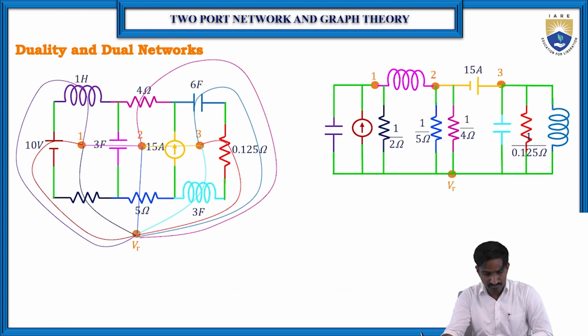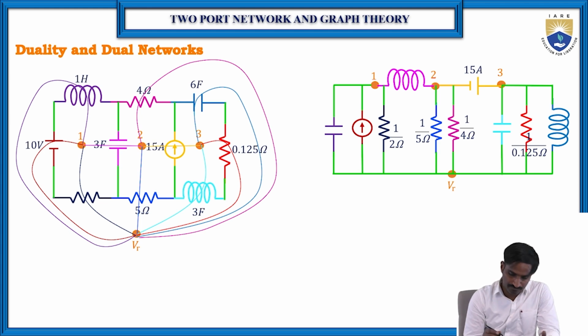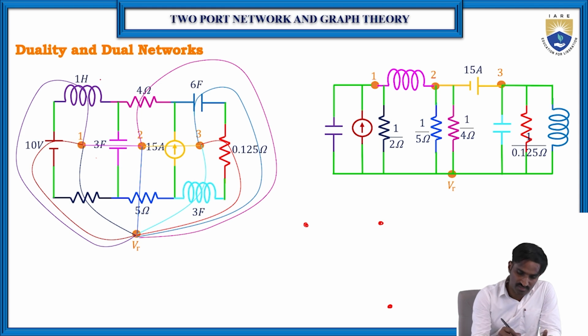So next, another complicated circuit. Here also, see how many loops are there? 1, 2, 3 loops, which means 3 nodes, 1, 2, 3. Anyway, one reference node will be there. First of all, identify the elements which are exclusively connected to only loop 1. This one is the first element, and this is the second element.